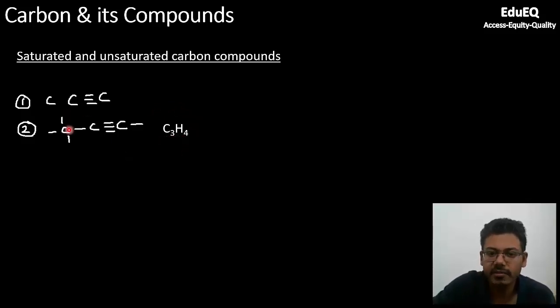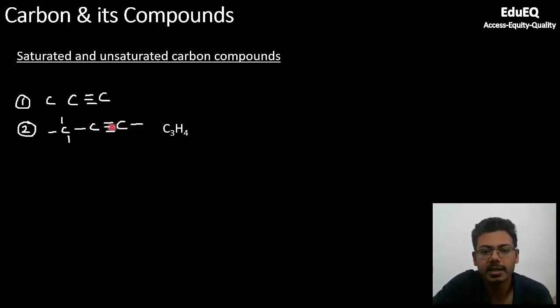So how to satisfy the valencies here? There are 3 carbons. So this carbon will have space for 3 hydrogens, 1, 2, 3. One valency will be satisfied by this carbon. Now since there is a triple bond, you cannot put any more hydrogen on this carbon, because on the left hand side, one valency is satisfied by this carbon, 3 valencies are satisfied by this carbon. So you cannot put hydrogen here.